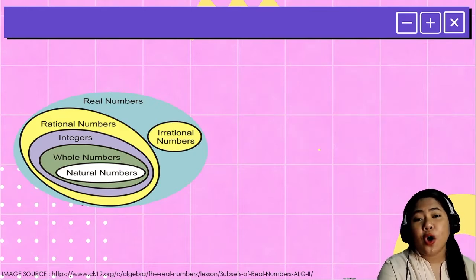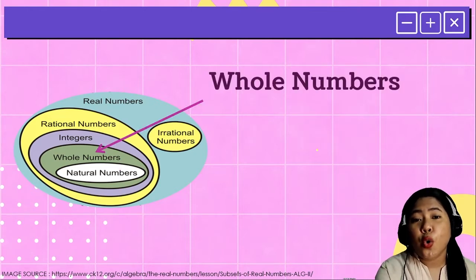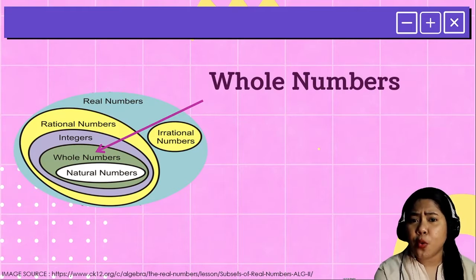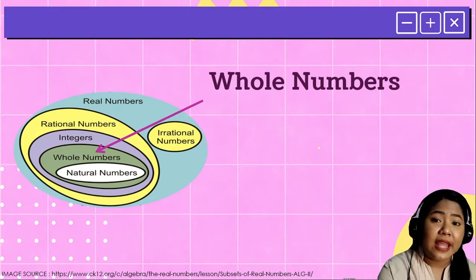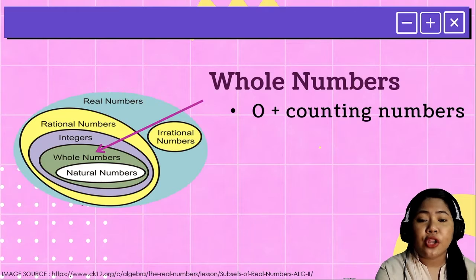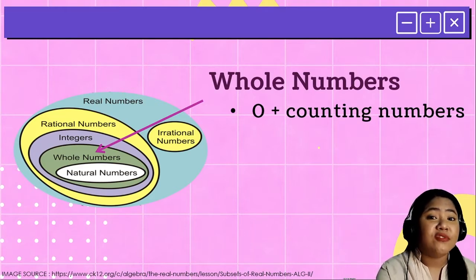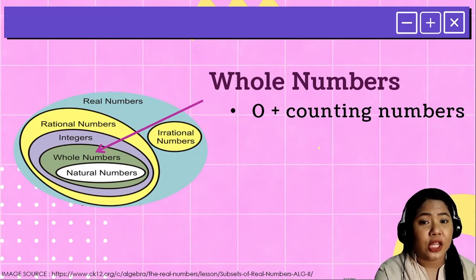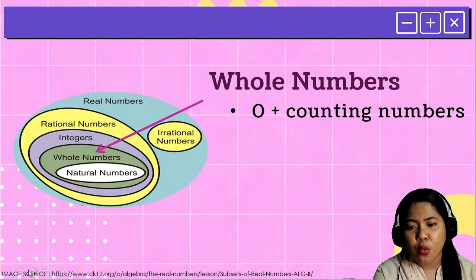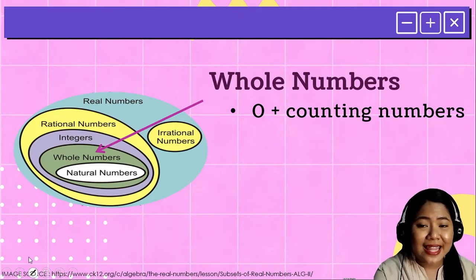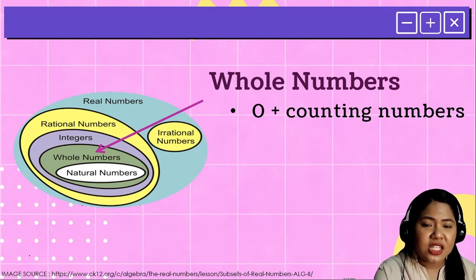Next, we also have the so-called whole numbers. How does a whole number differ from a natural number? Learners, whole numbers are actually the combination of 0 and the counting numbers. So technically, the difference between a whole number and a natural number is just the presence of 0.